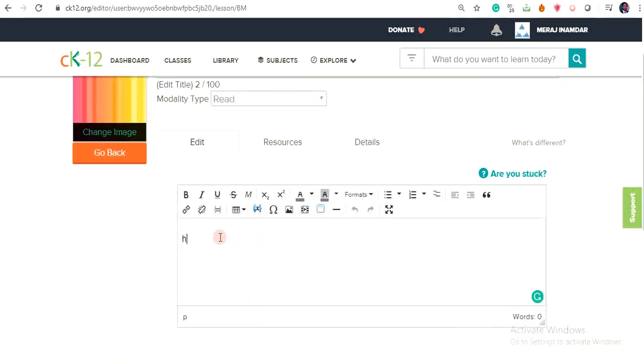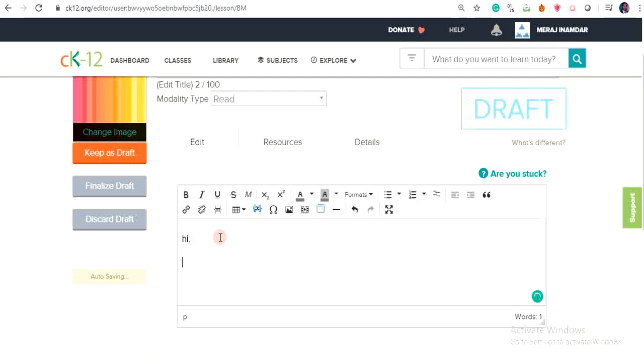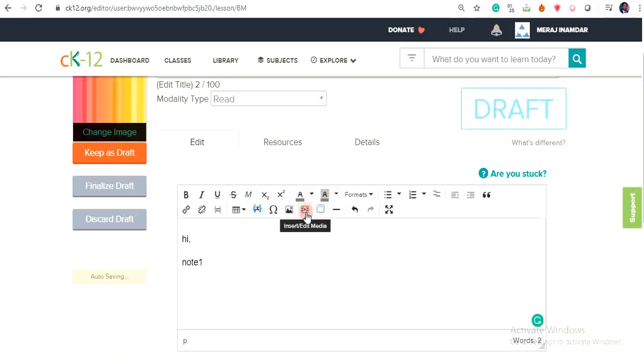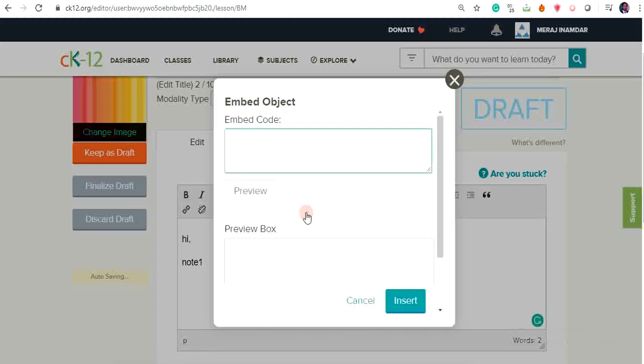Suppose I have added some notes here, note 1 and like that, and I want to add some video lectures also. So here I can add the video lecture as well. But it is asking me for an embed code. Suppose I want to add a YouTube video, simply giving the link will not work.